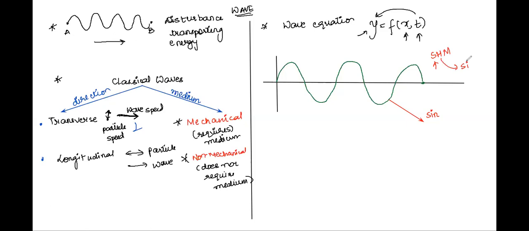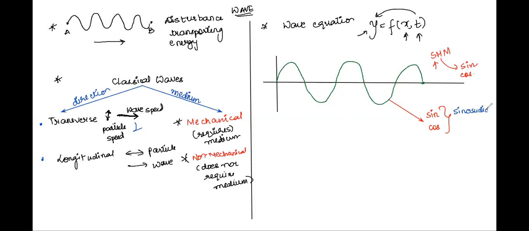Harmonic means something which is in terms of sine and cos. So when I'm talking about a harmonic wave, I mean which is sinusoidal. Such waves which have such a curvy nature in sine and cos terms are called harmonic waves or sinusoidal waves.